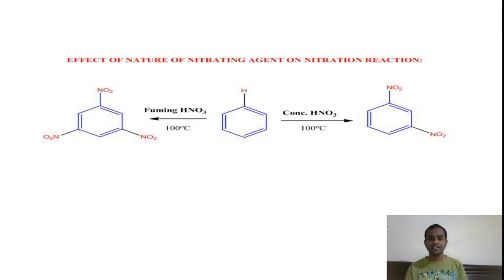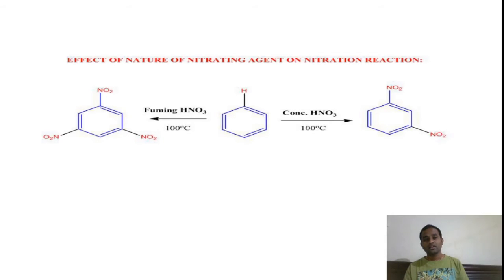That means you can see here, in presence of concentrated nitric acid, the benzene involves nitration at two positions to give meta-dinitrobenzene. Here these two nitro groups are replaced. If we perform the nitration reaction under same condition with fuming nitric acid instead of concentrated nitric acid, then the nitration will take place at three positions.